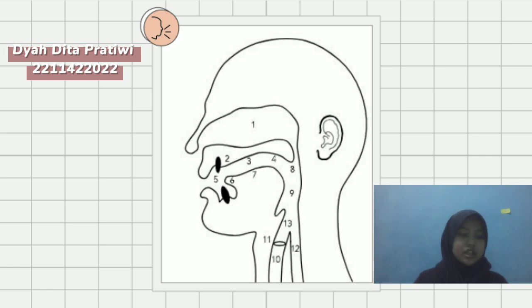Next is number thirteen. Number thirteen is epiglottis. The fold of tissue below the root of the tongue is the epiglottis. The epiglottis helps cover the larynx during swallowing, making sure that the food goes into the stomach and not the lungs. A few languages use the epiglottis in making sounds.